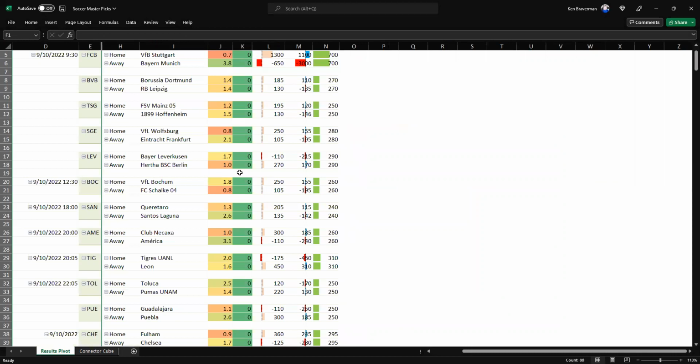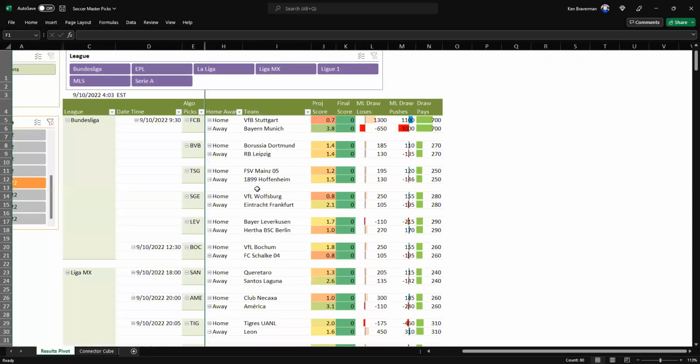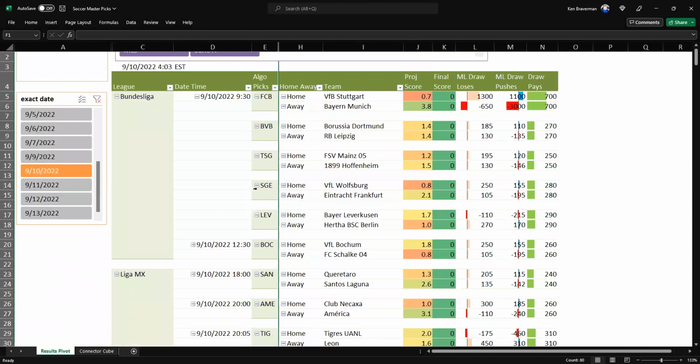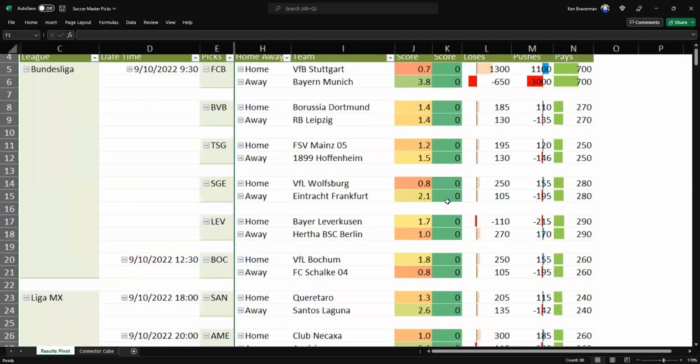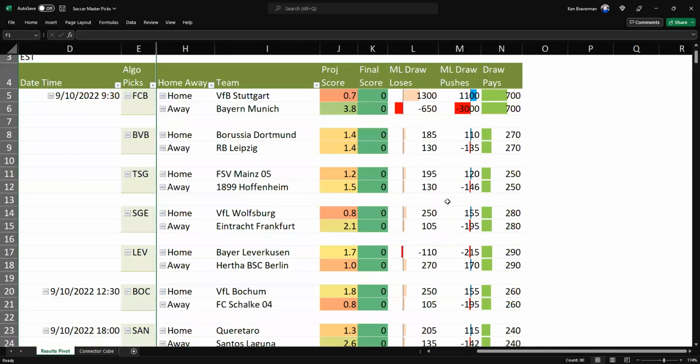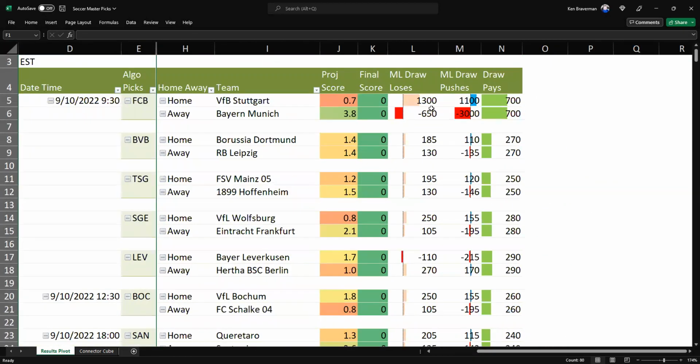And now we've got all of our games in whatever league we want for the day. These are all going on. Like there's a lot of games going on tomorrow. We've got projected scores over here. Okay. And we've got odds. All right. So it's kind of like, well, what are some interesting things to look at?